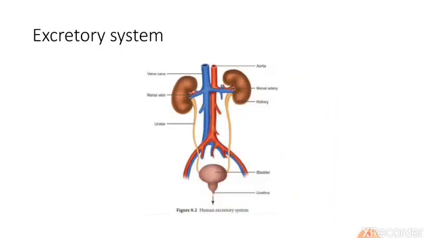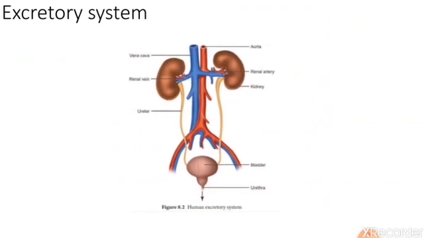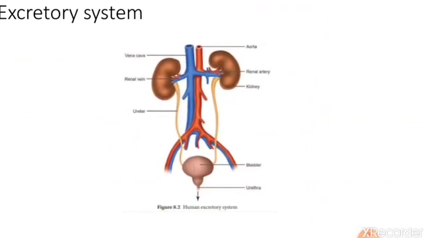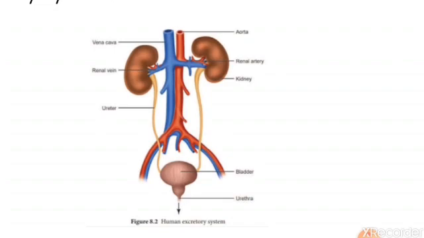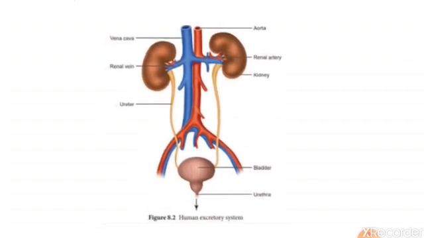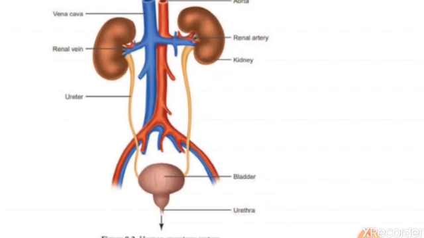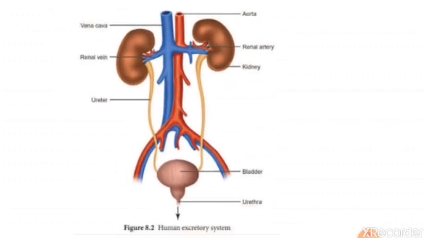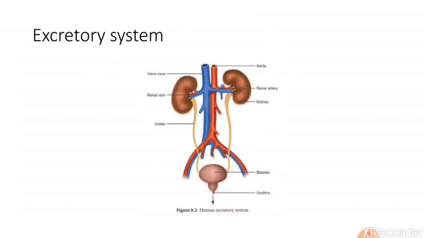This is a picture of the excretory system. In class 4 you have already learned about the excretory system. You can see here bean-like structures, those are kidneys, then the ureter, urethra and urinary bladder. All these organs work together to remove the waste from our body and purify our blood. So these are the organs of the excretory system.